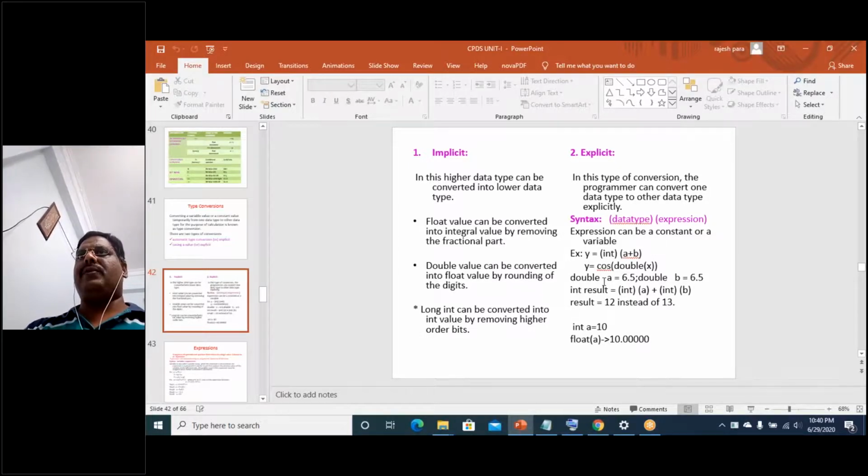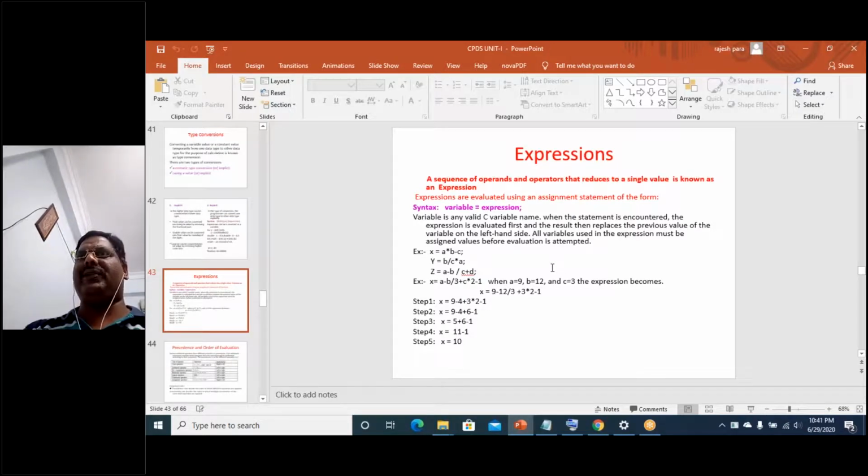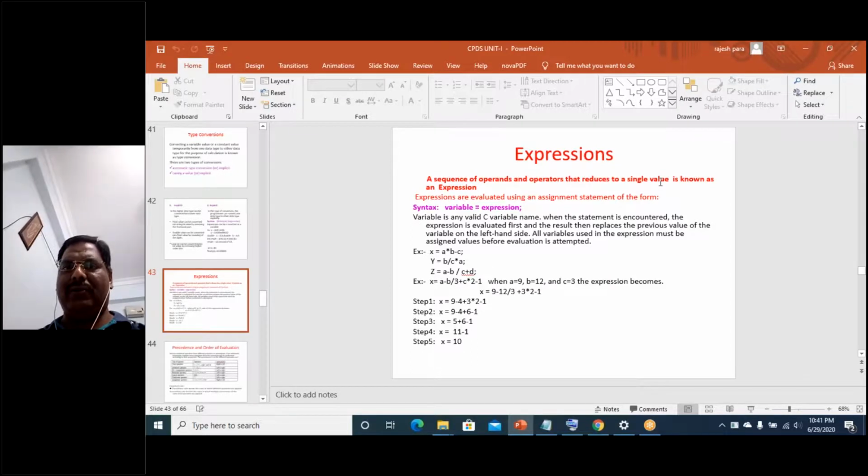Another topic is expression evaluation. A sequence of operands and operators that reduces to a single value is known as an expression. Expressions are evaluated using assignment statements of the form: variable is equal to expression.